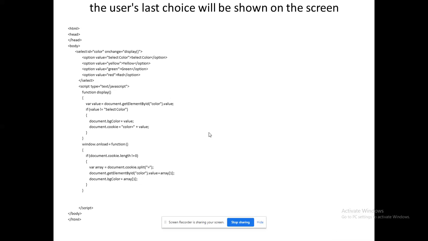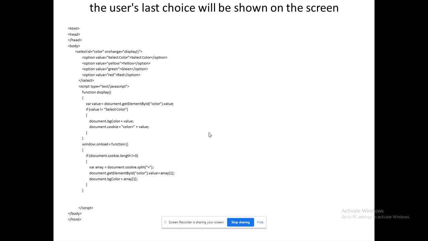Function display is ready to store my color. We have the onload event, right? So the onload event will find out and retrieve, for this user, for this entry, that they have already stored a value. By that, it will retrieve that value, nothing but the color. For example, I have selected green. When I press F5 again, it will refresh the window, and in that case, it will remember and convey that the last time the user chose the green color. Likewise, it will convey, right?